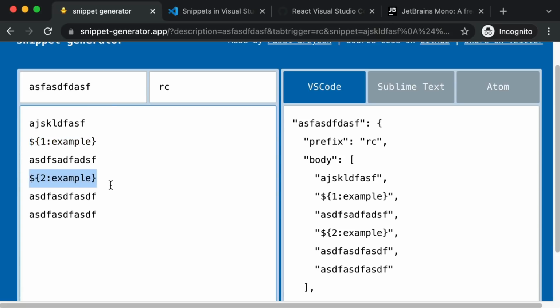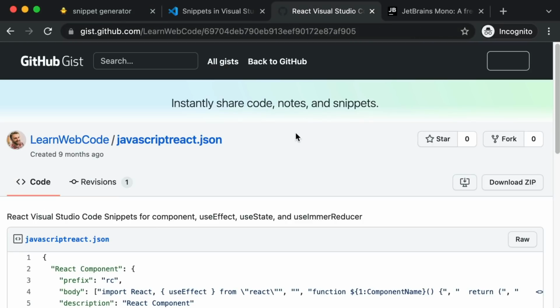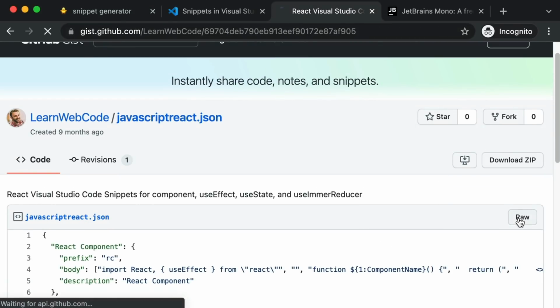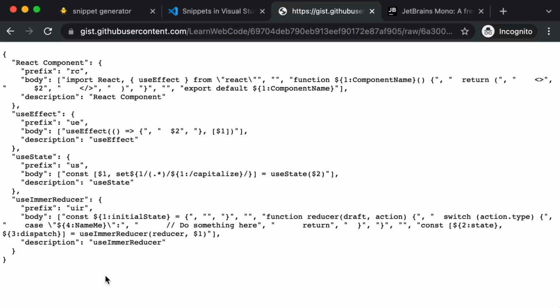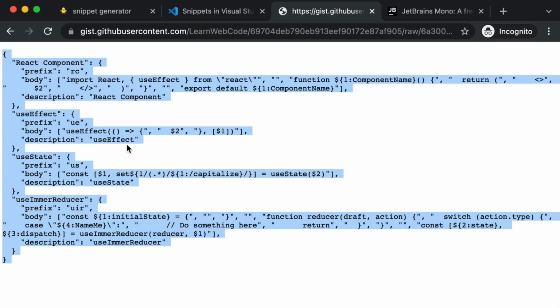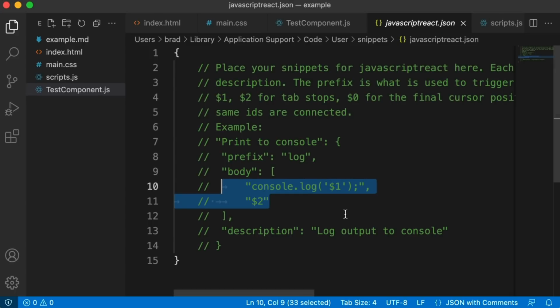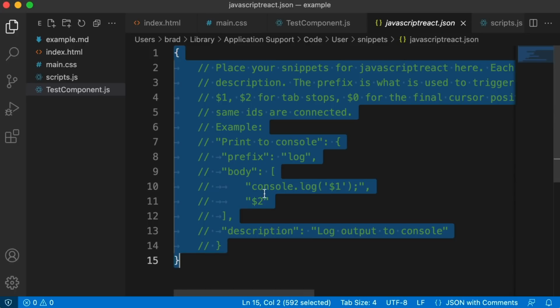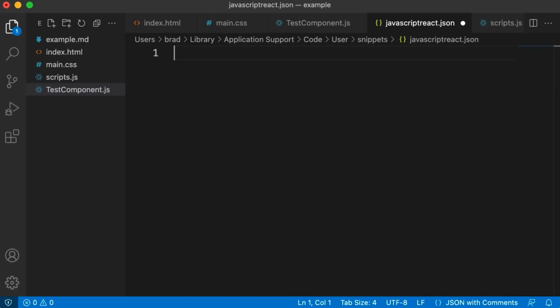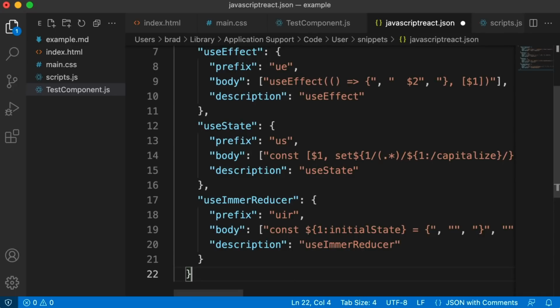Now, I'm not going to walk through in detail creating my React component snippet, but I will share a link to this. It's my GitHub Gist link, and this has, if you click raw right here, several of the React.js snippets that I've set up. You can just copy this entire thing into your clipboard. This link will be in the description. Back in VS Code, you can get rid of everything in this file, including the overall curly brackets, and just paste in your clipboard. Give that a save. Cool.